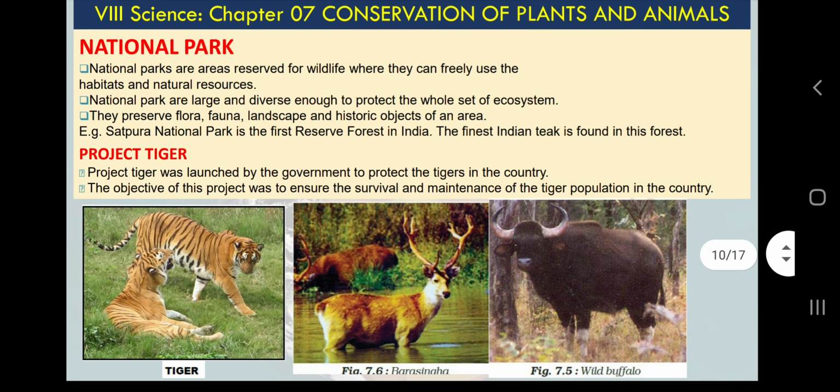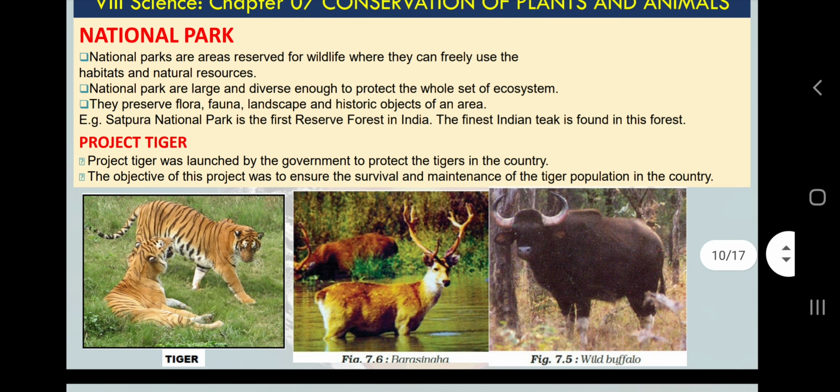Then national parks. You know what a national park means? National parks are areas reserved for wildlife. They can freely use their habitats and resources.